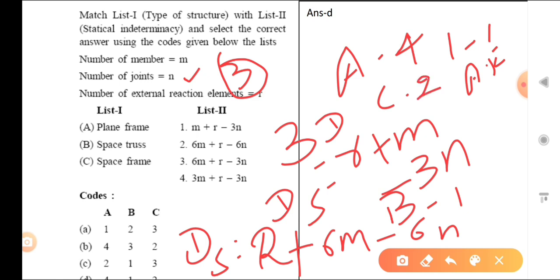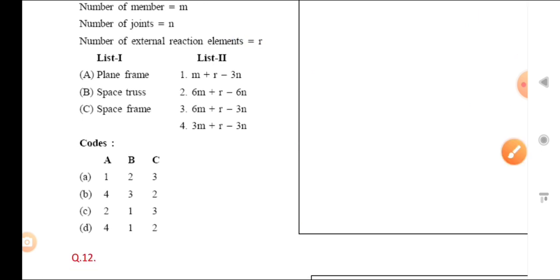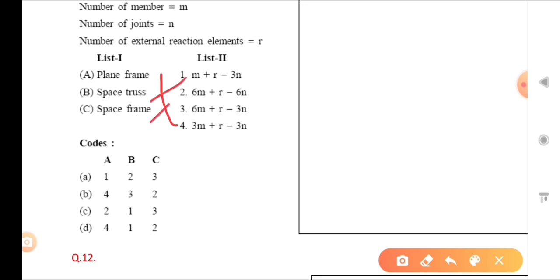So now you can see, for A it is 4, B is 1, and C is 2. So your answer is D. Your correct option is like that: plane frame 4, then space truss M plus R minus 3N, and then space frame 2. So your correct answer is D.